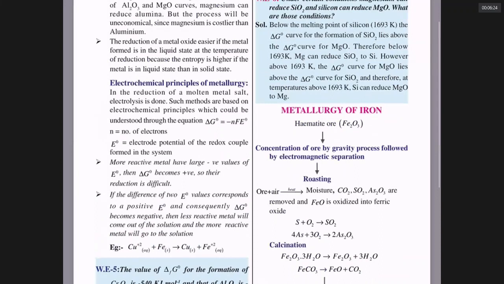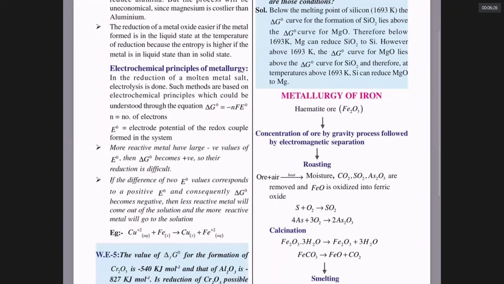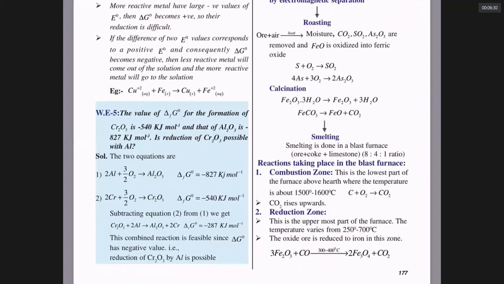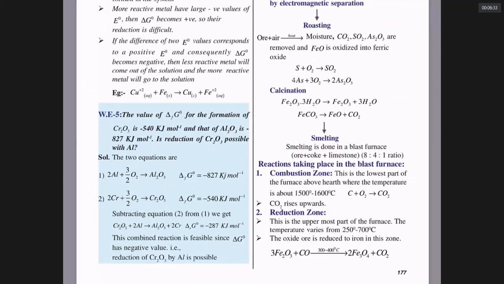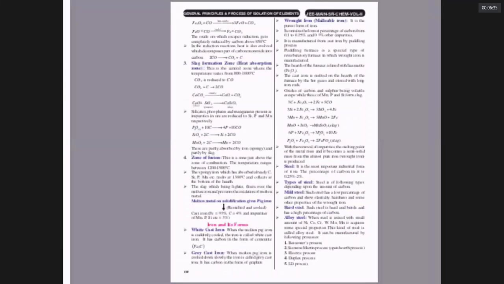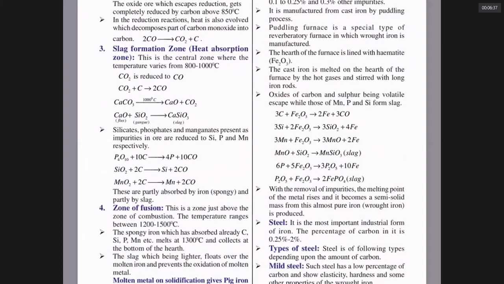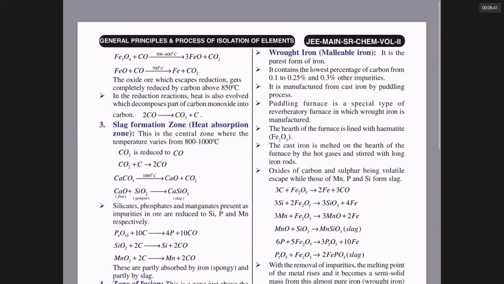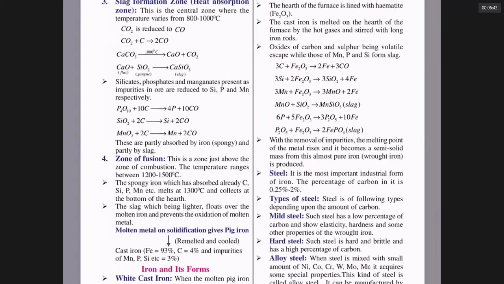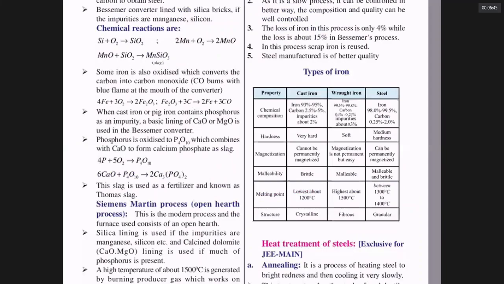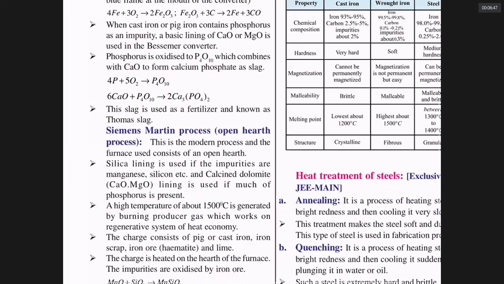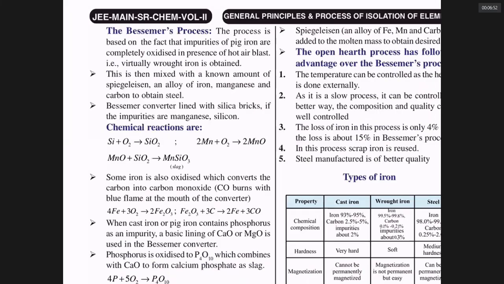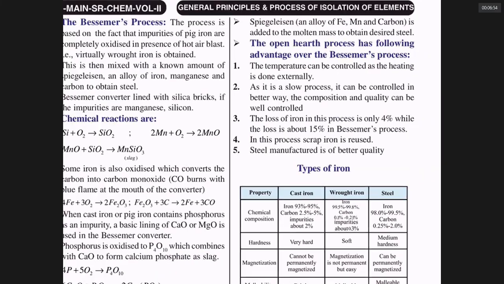You should know the schematic extraction of iron from its hematite. You should know various reactions according to the diagram given in the text. Okay, no need to worry about other details of iron and steel. No need to learn about unnecessary things which are not given in the NCERT. Okay.